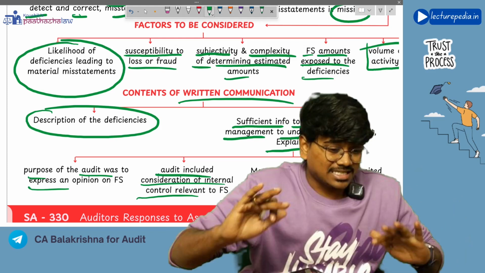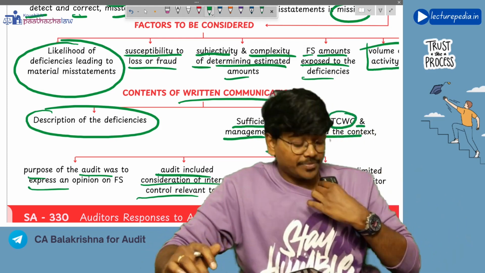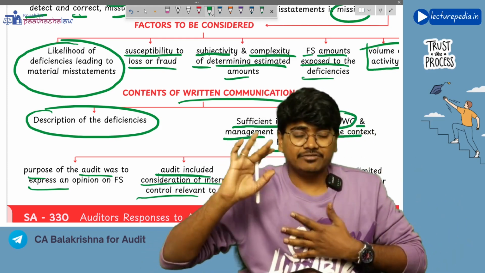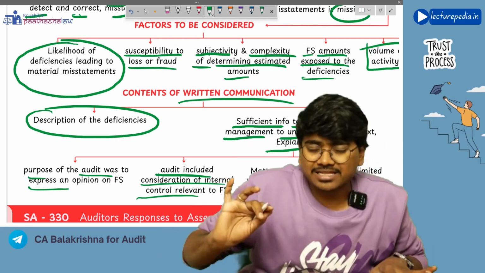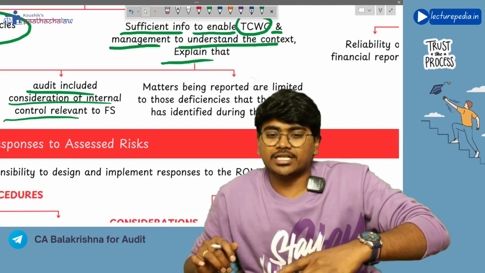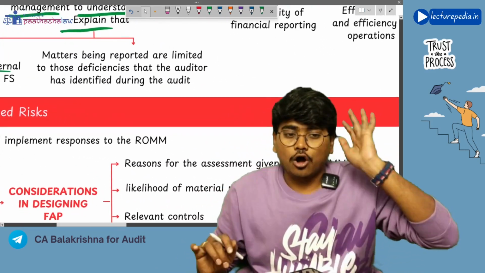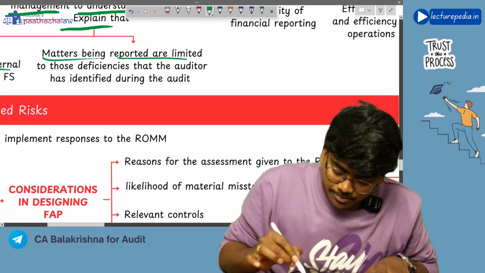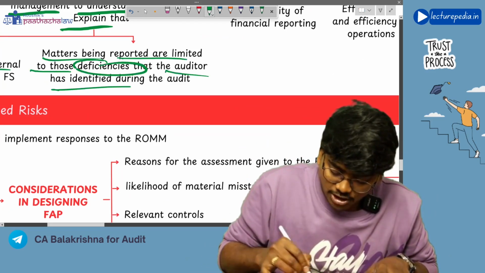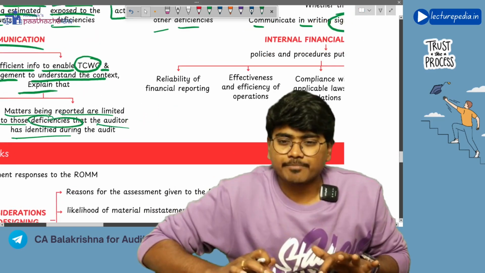And during such consideration, if I have found any deviations in the internal control, only those deviations I am communicating to you. I have not identified all the deviations. See, matters being reported are limited to those deficiencies that the auditor has identified during the audit.